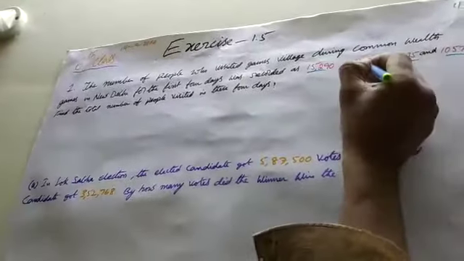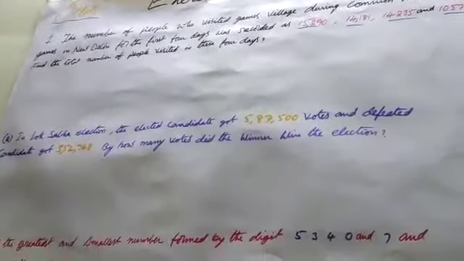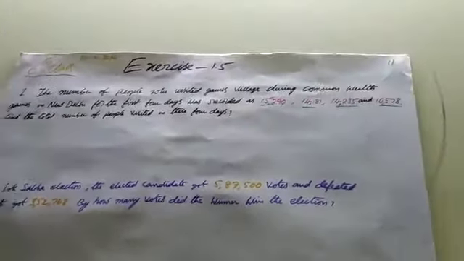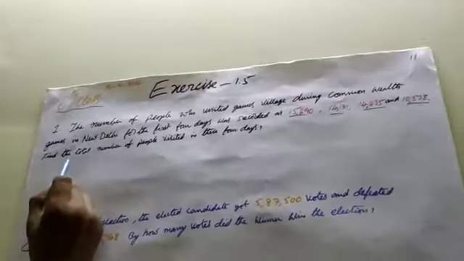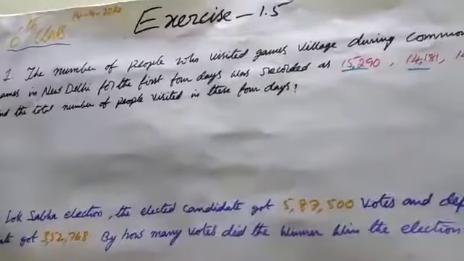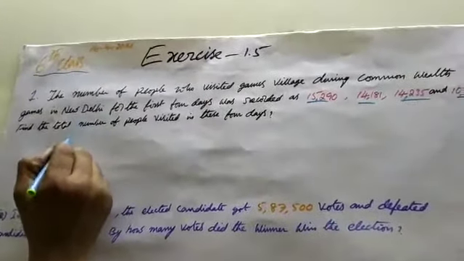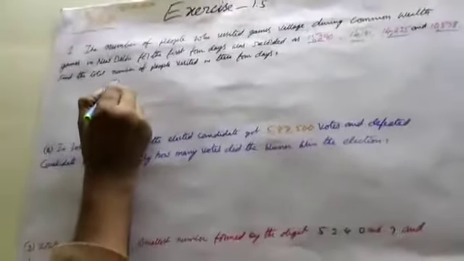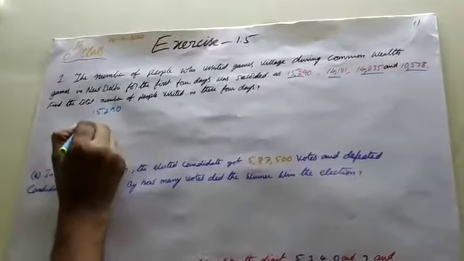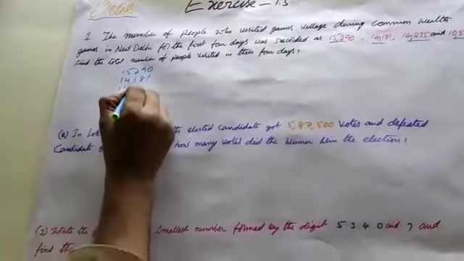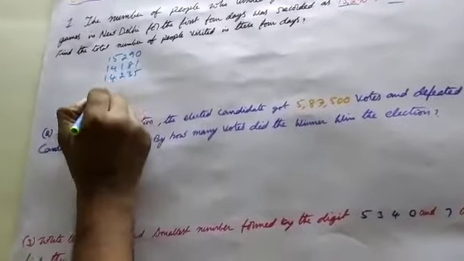15,290, 14,181, 14,235, 10,578. Find the number of people visiting in 4 days. Add the 4 days. What is 15,290, 14,181, 14,235, therefore.